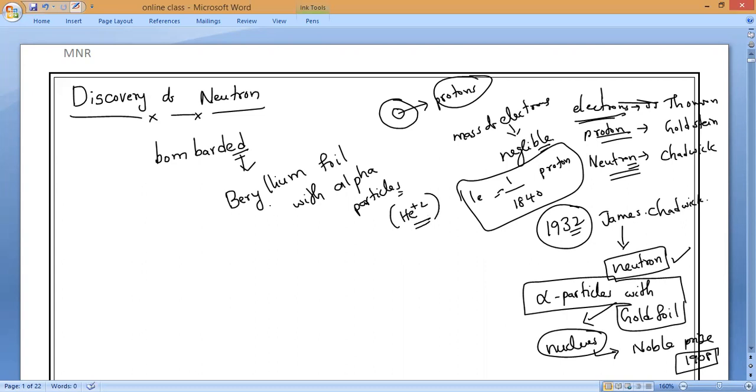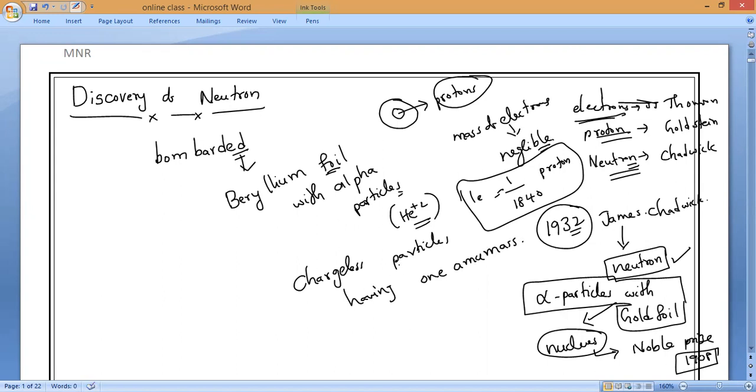He observed that when he bombarded this beryllium foil with these alpha particles, chargeless particles were coming out, having 1 AMU. What do you mean by AMU, everybody? Atomic mass unit.